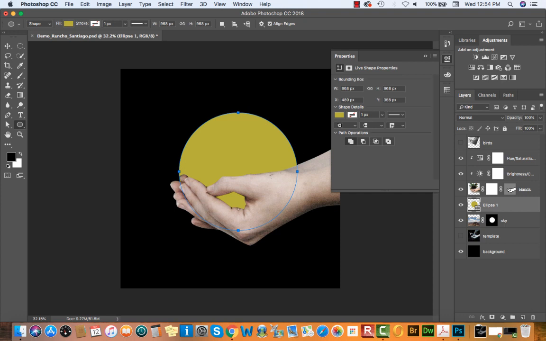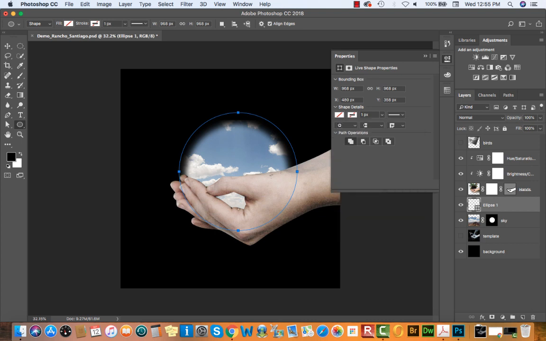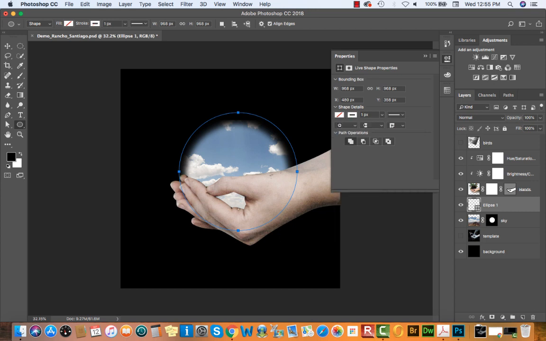Now when I build this, I can see in my properties panel that pops up here that this has a fill color. You can also see that in your control panel here. I don't actually want a fill, I want a stroke. So I'm going to click on this fill color and select the None option, which is a white square with a red line through it. And then I'm going to select my stroke, and select a light gray for my stroke color.